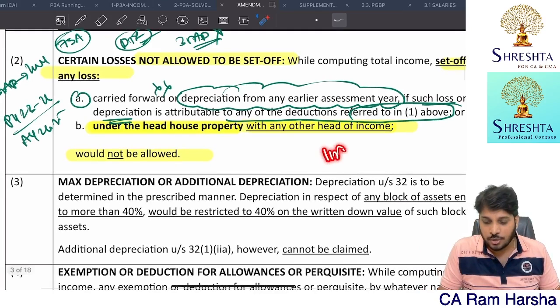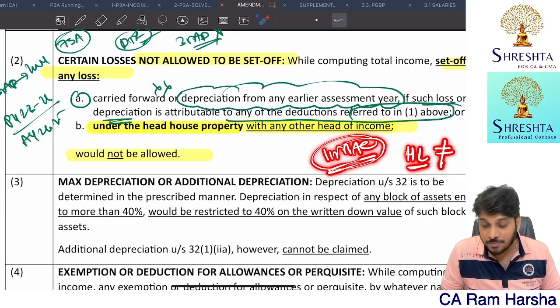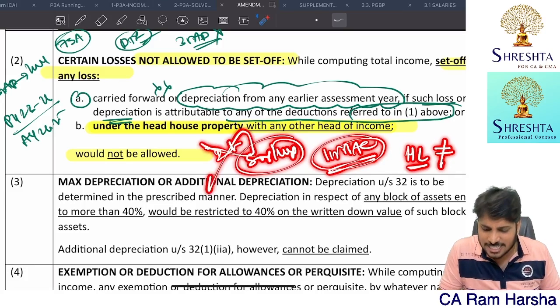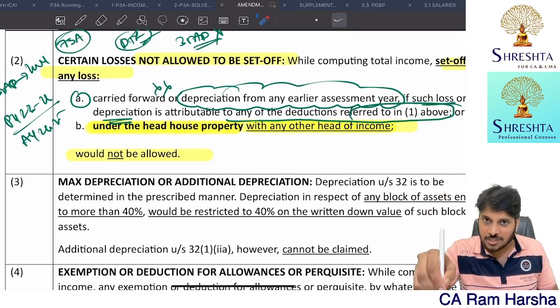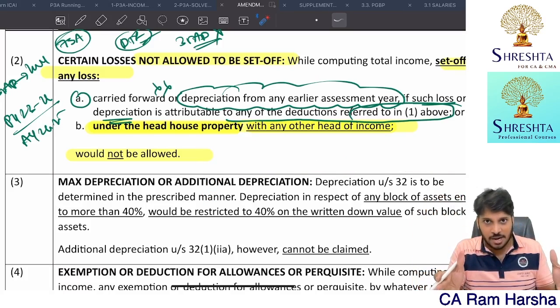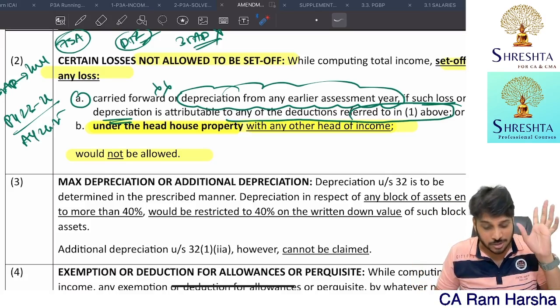If a person is declaring under 115BAC, house property loss cannot be set off with other heads. For self-occupied or non-occupied property, you cannot claim the interest expenditure itself. For let out property, you can claim interest expenditure, but if you have a loss, ultimately you can't set it off if you go with the default tax regime.